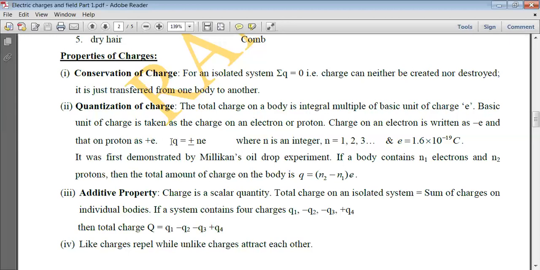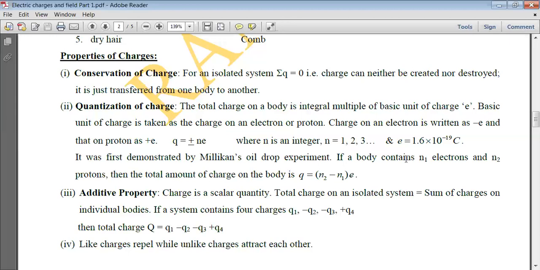So mathematically, the quantization of charge can be written as the charge on any body, Q, is equal to plus or minus n e, where n is an integer and e is the basic unit of charge, and its value is 1.6 times 10 raised to the power minus 19 coulomb. This property we call quantization of charge, Q equals plus or minus n e. And this was first demonstrated by Millikan's oil drop experiment.